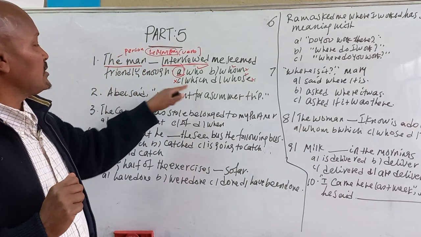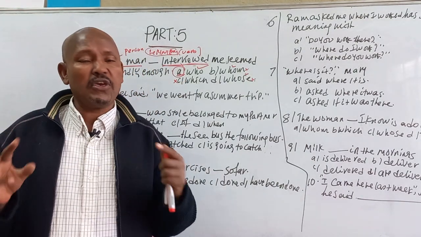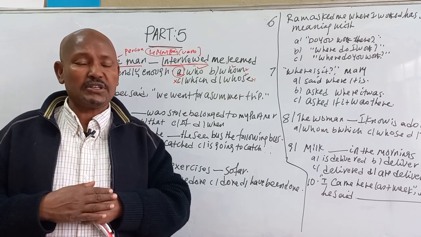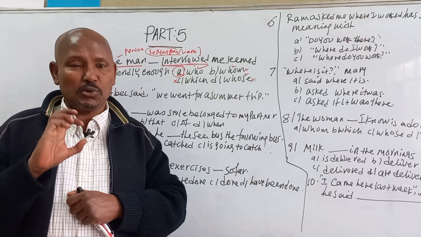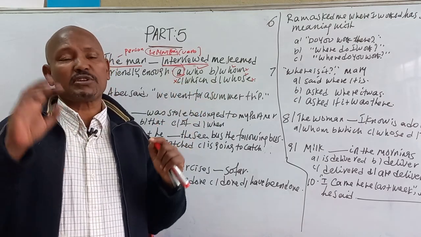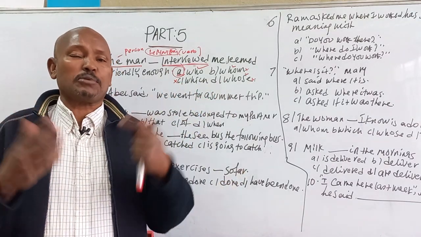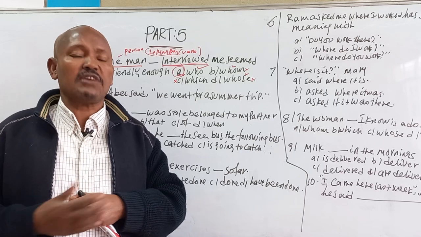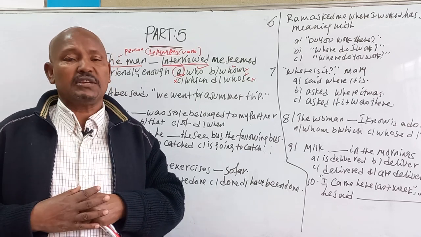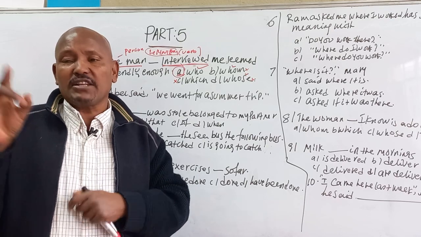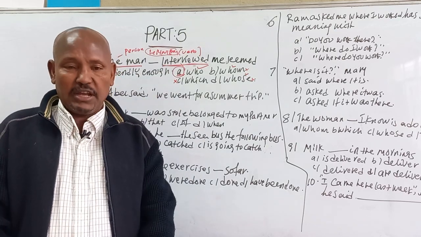And the other, which: if the subject is about things, which is different from a person, things, animals, and objects, we had better use which, so which is different from the rest of the relative pronouns. So this is the approach to answering the questions if the question is a kind of relative pronoun. Otherwise, you will be confused unless you identify what I am saying now.